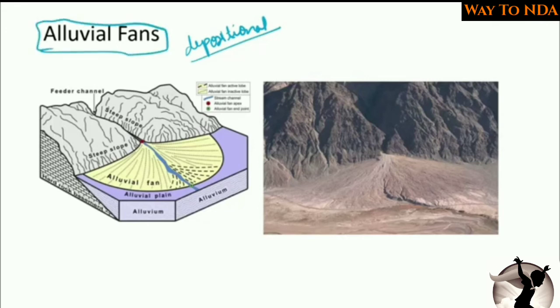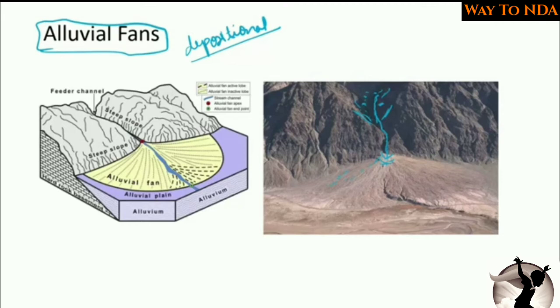So here you can see the river coming down from the mountains and reaching the plains. When the stream reaches the plain, it has brought a lot of material, a lot of sand which it has cut from these mountains. The water has eroded the mountain and brought a lot of sand with it, and when it reaches the plain or the surface, it will deposit it.